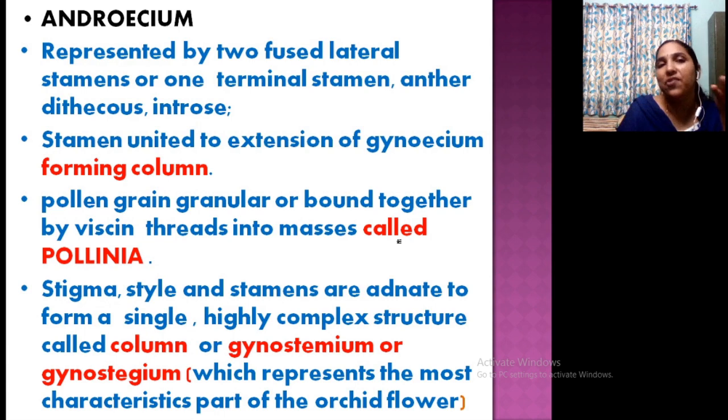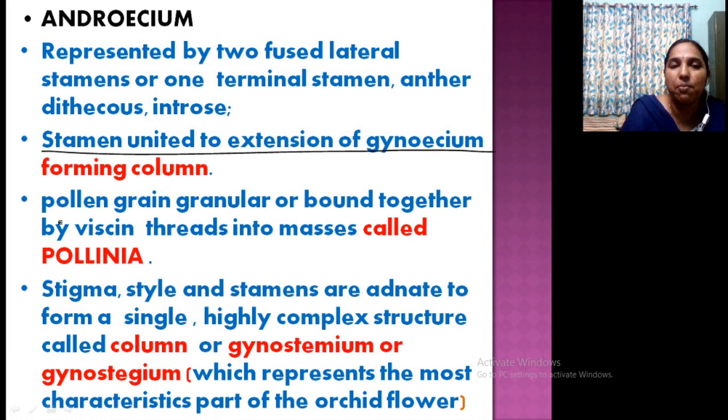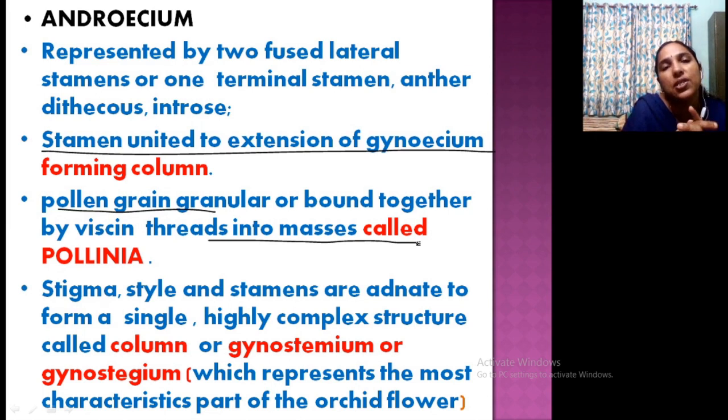Another peculiar feature is that stamens are united with the gynoecium forming a column. Clear? It's a very important point. Stamens united with the gynoecium forming a column. Another peculiar feature is that pollen grains are bound together into a mass called pollinia. Clear? Okay. One important point: stamens united with gynoecium forming a column. Another important point: pollen grains form into a mass called pollinia. So 2 or 3 pollinia fuse and again form a polliniarum, another pointer.